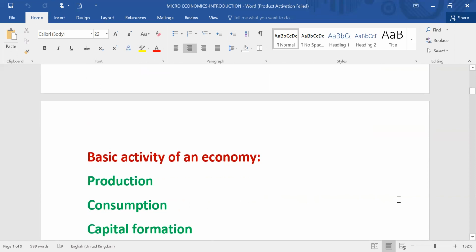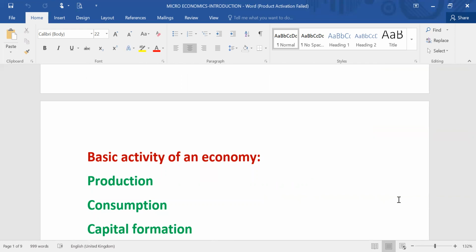Next is, what are the basic activities of an economy? Three basic activities are there of an economy: production, consumption, and capital formation. When we say production, it is production of goods as well as services, because that is necessary. People consume it. They need a lot of goods and services. Consumption is another very important activity of the economy.